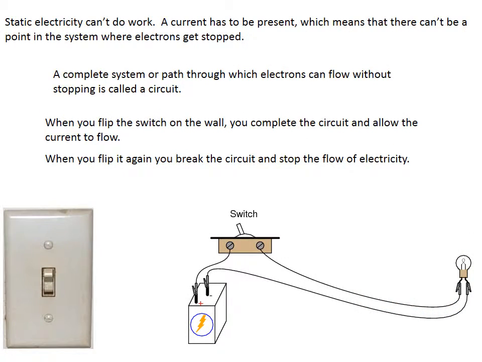Unlike electrical circuits, static electricity can't do work. A current has to be present, which means that there can't be a point in the system where electrons get stopped. They have to be able to flow consistently. A complete system or path through which electrons can flow without stopping is called a circuit. Anything with a switch or on-off button is just controlling whether the circuit flowing to that device is closed and functioning properly or open. When you flip the switch in the wall, you complete the circuit and allow the current to flow. When you flip it again, you break the circuit or open it and stop the flow of electricity.